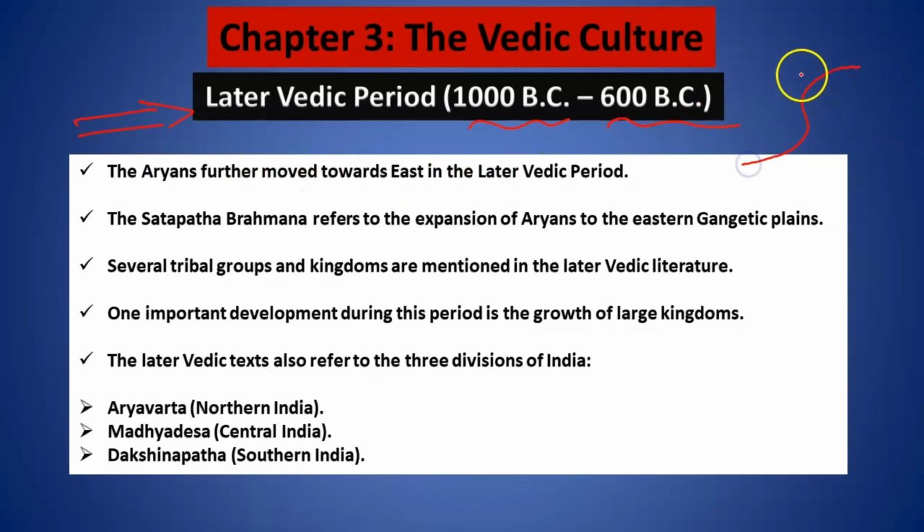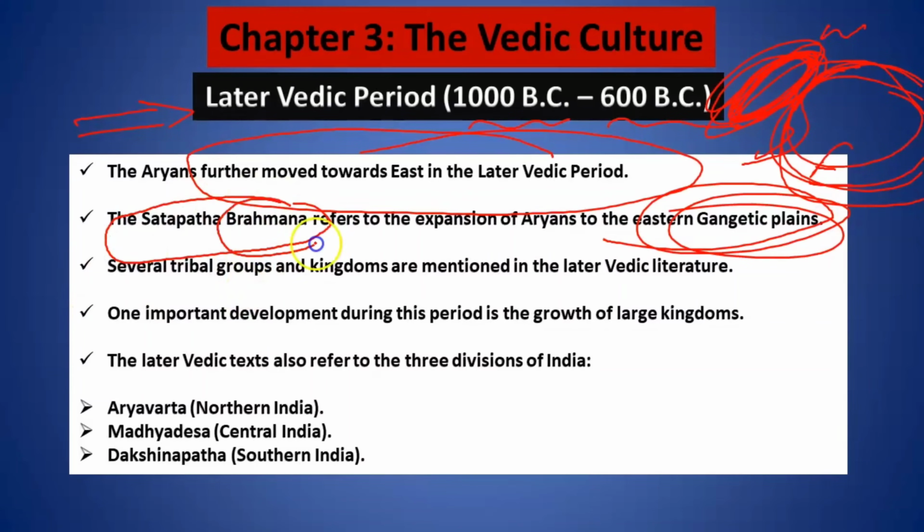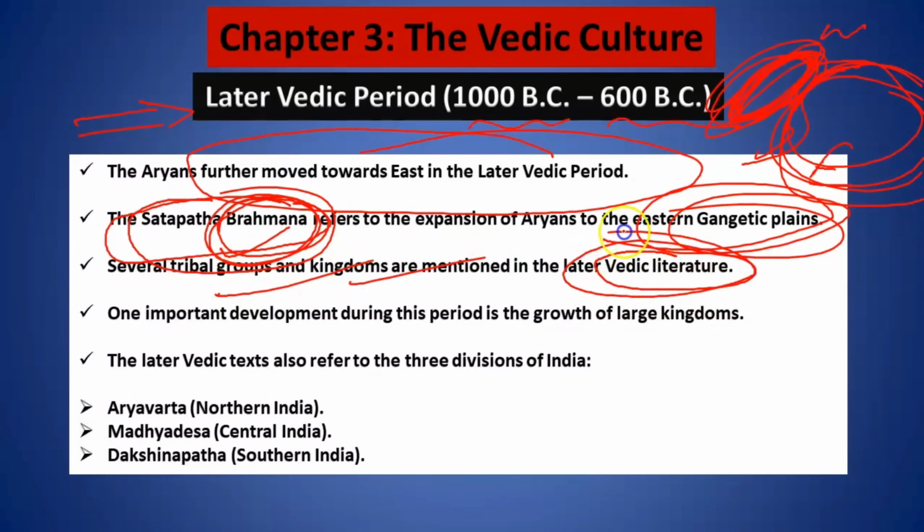Now, as I told you, initially they were confined to the western banks of the Ganga, that is, the Indus Plains. During the later Vedic period, they moved east and covered the entire North India. They expanded to the eastern parts of the Gangetic Plains, and this is mentioned in one of their precious texts, the Satpatha Brahmana also. And various tribal groups and kingdoms are also mentioned in later Vedic texts.